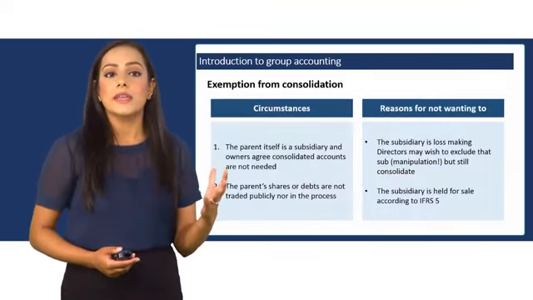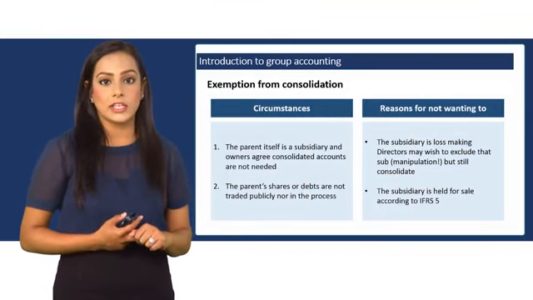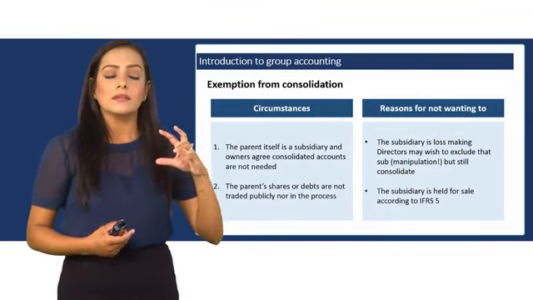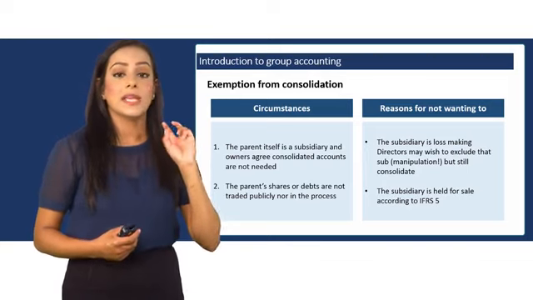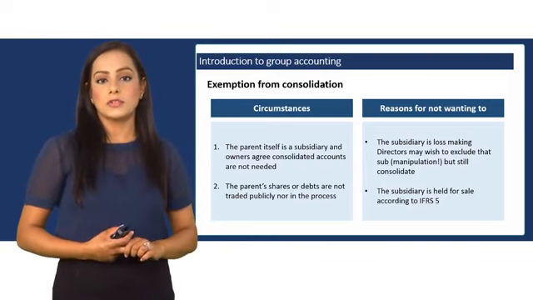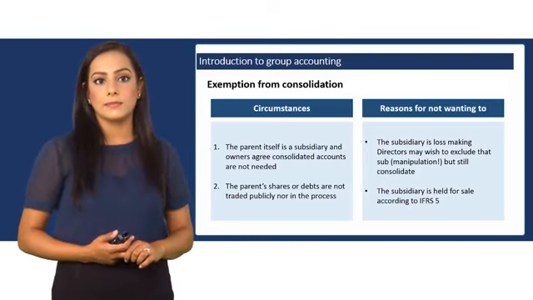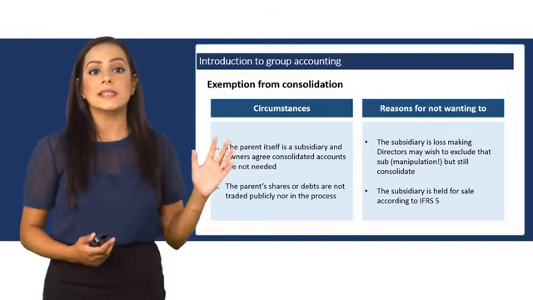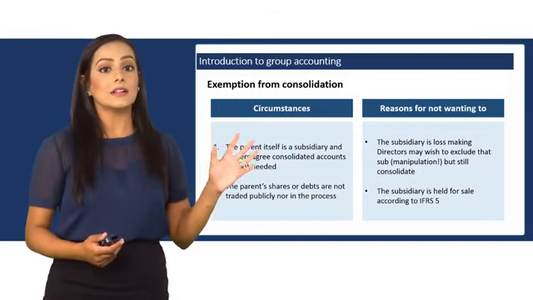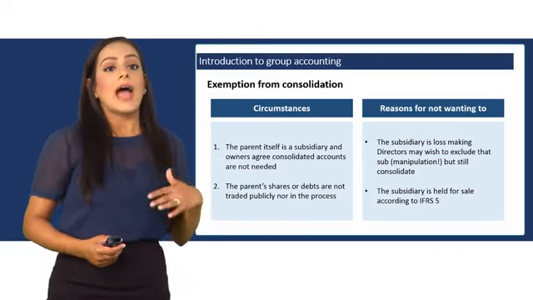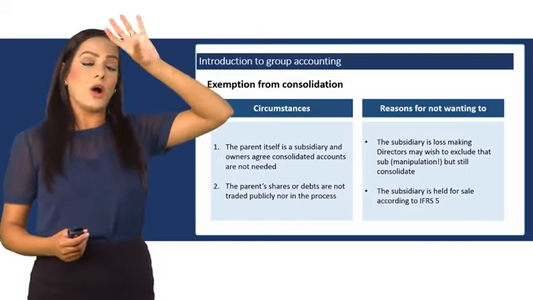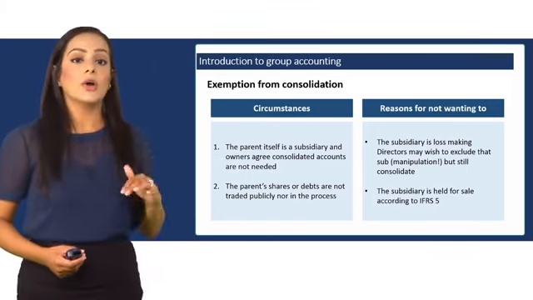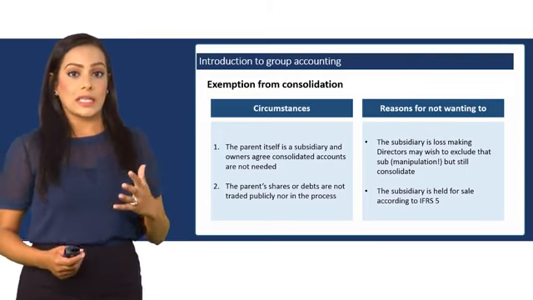And what are the exemptions from consolidations? When can the parent be excused from consolidating the parent and the sub? The reason is that the parent itself is a subsidiary, and then it has an ultimate parent, and the owners agree that the consolidated accounts are not needed.